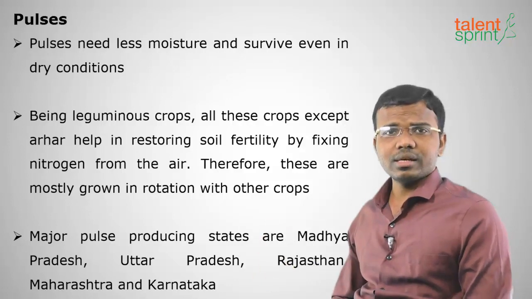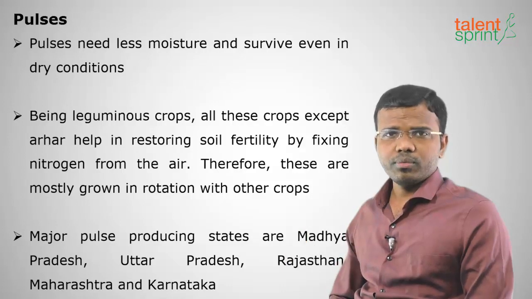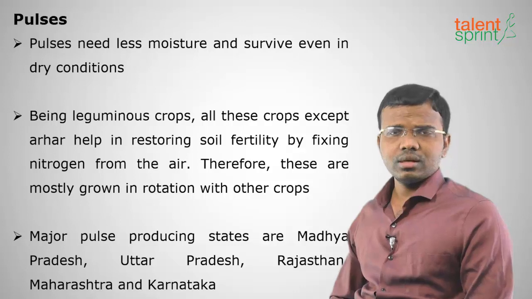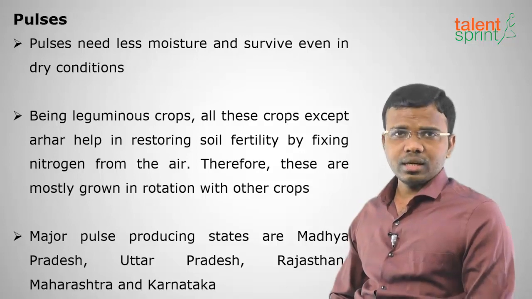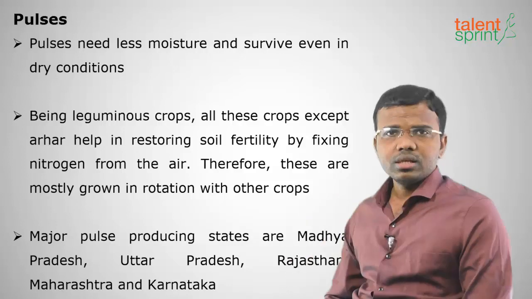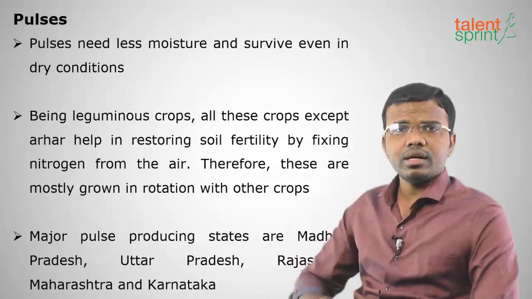Why do pulses help in restoring the fertility of the soil? Pulses are also called leguminous crops. Why are they called leguminous crops? There are some bacteria which fix nitrogen into the soil. Generally the soil cannot take the atmospheric nitrogen directly and use it.